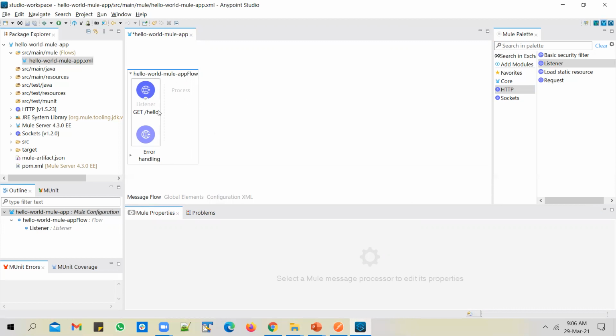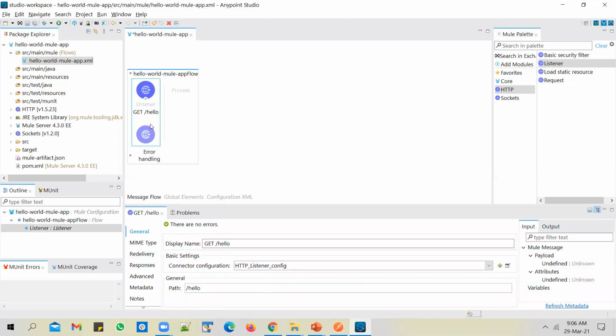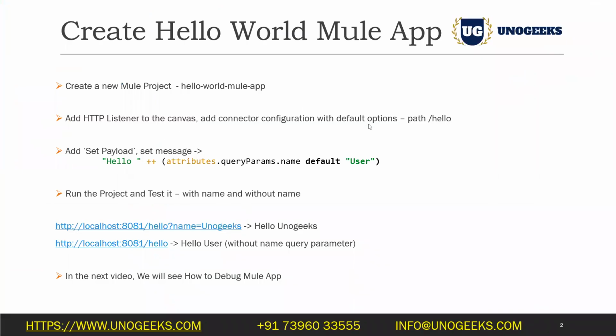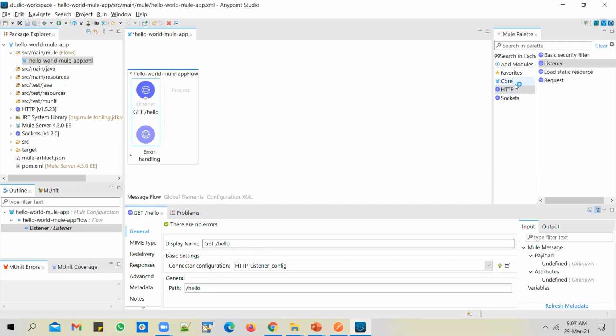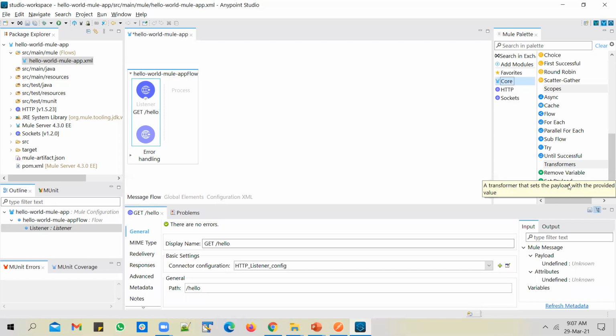Okay, and what do we want to do? We want to receive a name as a query parameter, and to that name we want to prefix hello, and we need to do it here in the process window, in a processor, and we need to send that back as a response. So to do that, we have to go back, and we will use an option called Set Payload. So click on Core, and if you scroll down, you see an option called Set Payload.